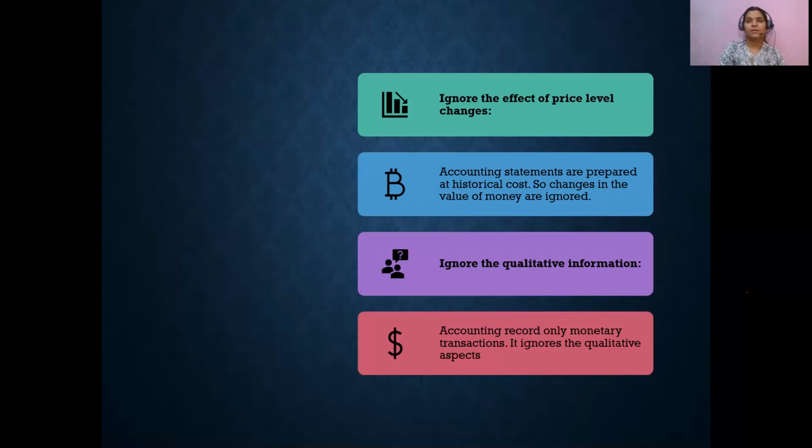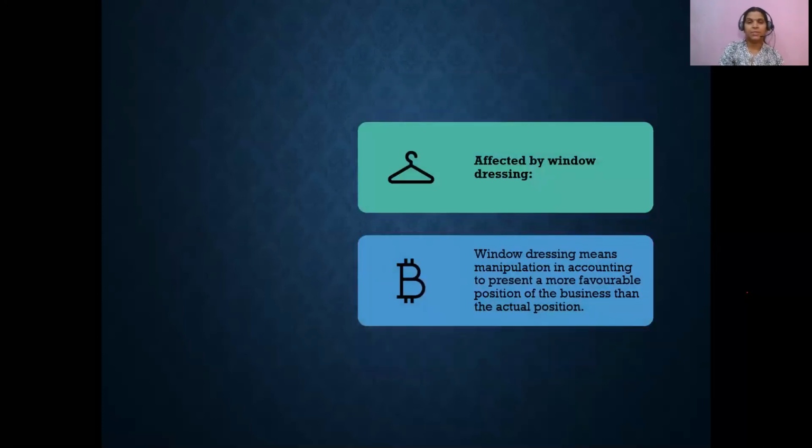Okay. Now let me give you an example. Suppose you have purchased a building, and the value of the building appreciates, but as per our rules of accounting, we will record its value at the historical cost, or at the cost at which we acquired it. So that is the acquisition cost. We don't change the acquisition cost over a period of time. So that is where we don't get to know what is the present value of that particular building.